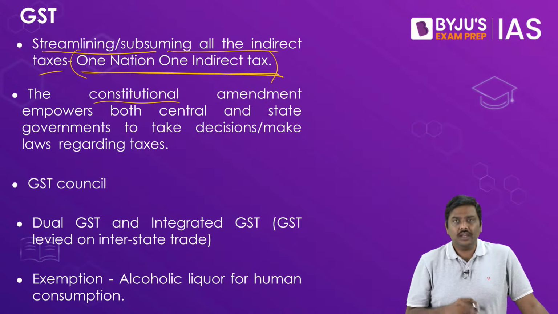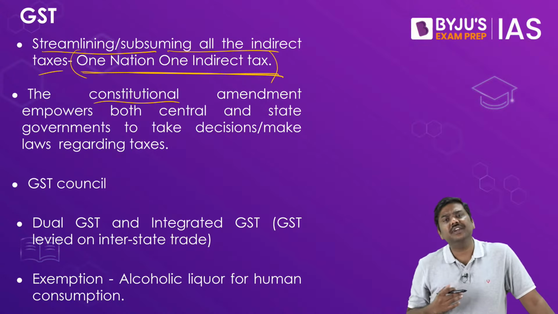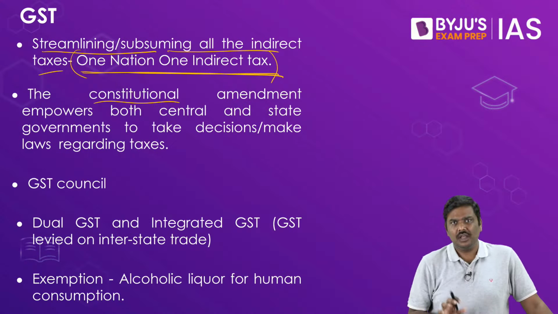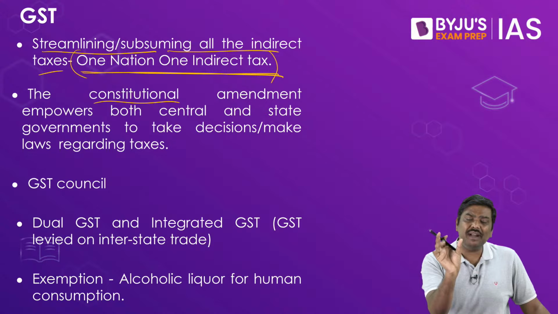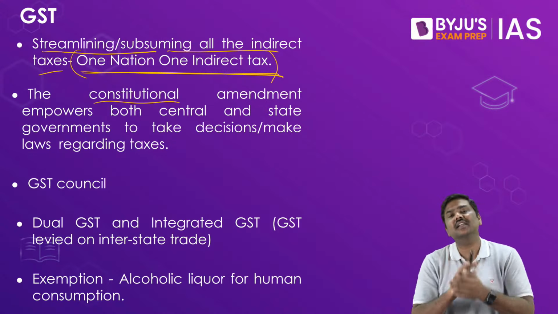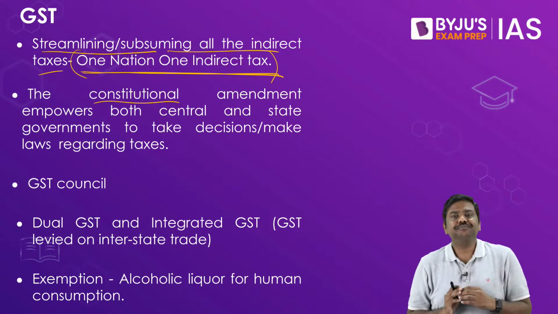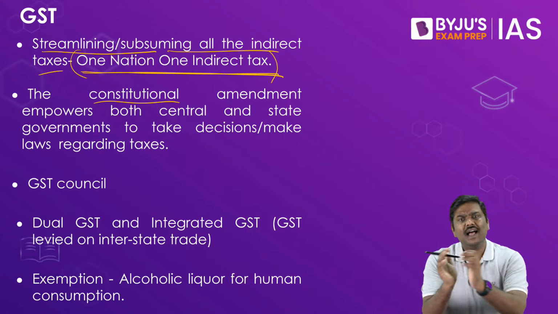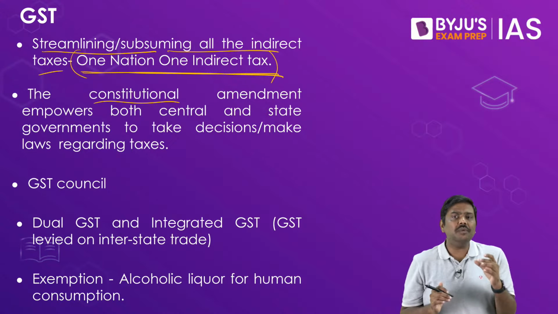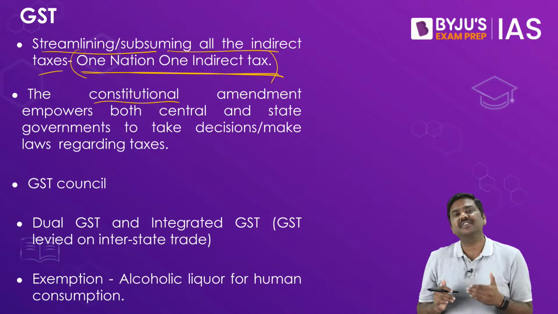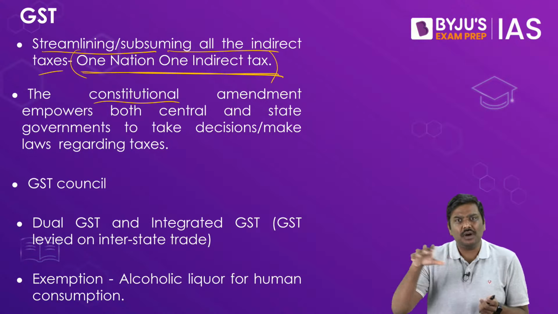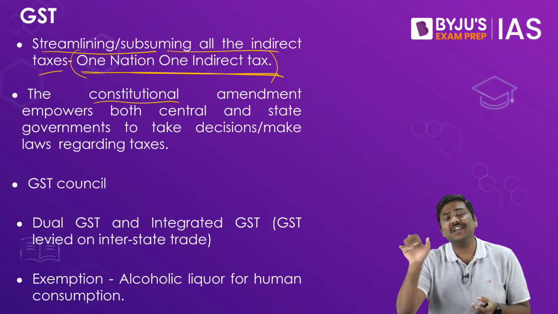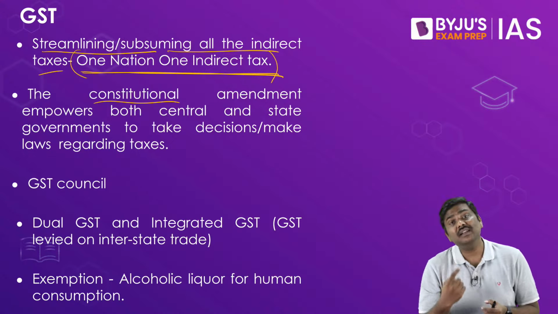Second, in order to introduce GST, the Government of India had to amend the constitution. Why? Simply understand the logic here. Earlier, the Constitution of India divided the taxation power between the center as well as the states. Now, the problem is when you design a tax system which will subsume the indirect taxes at the central level as well as the state level, first you need to amend the constitution.